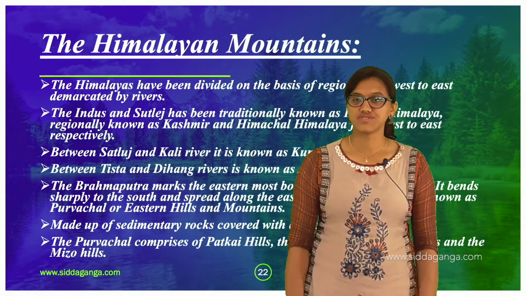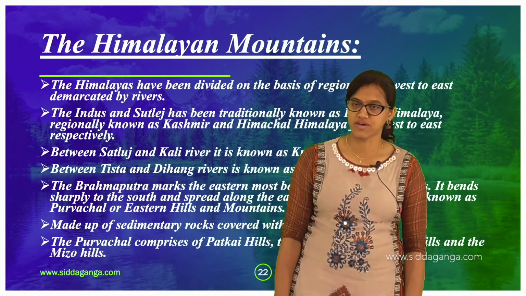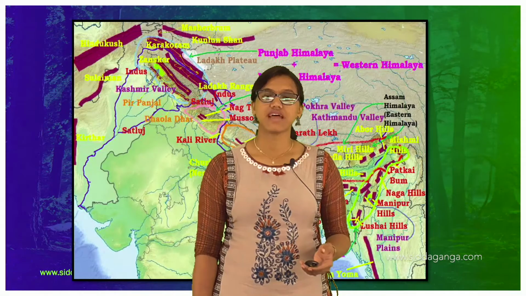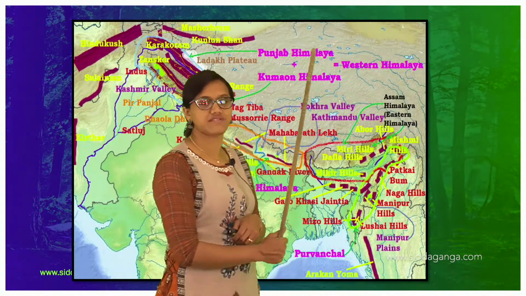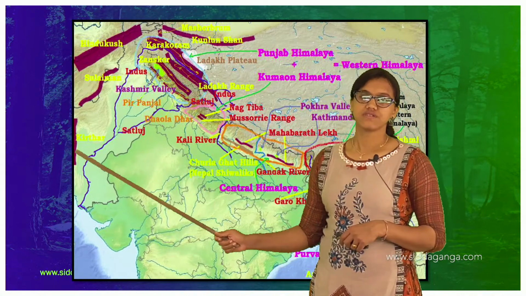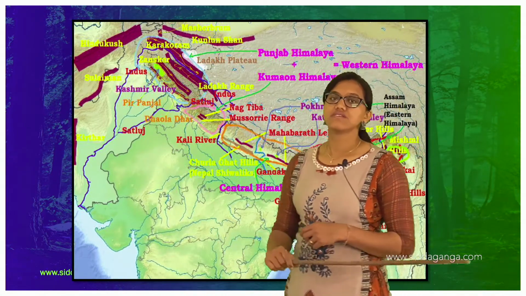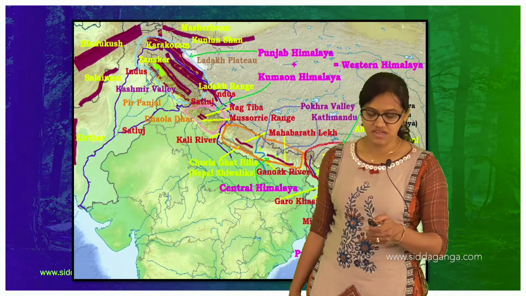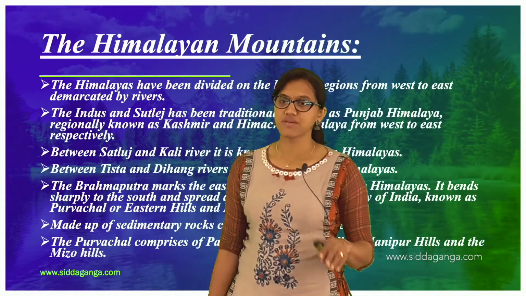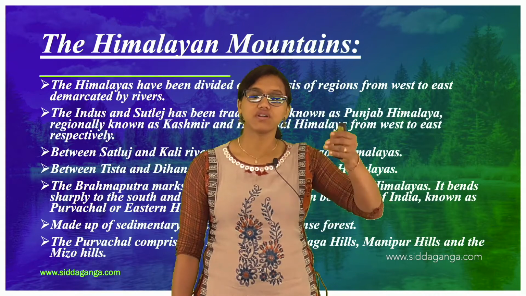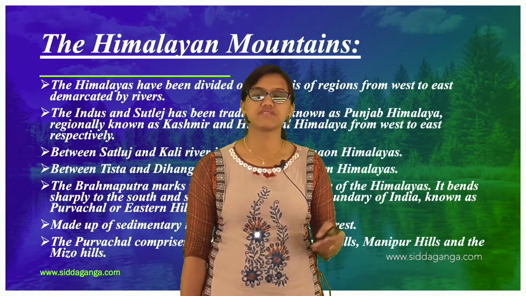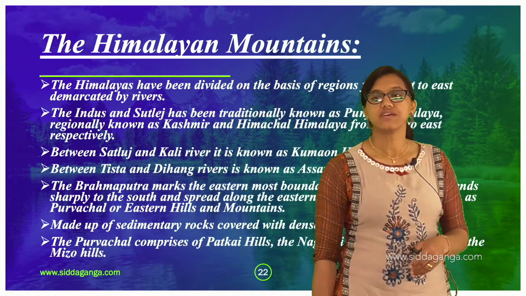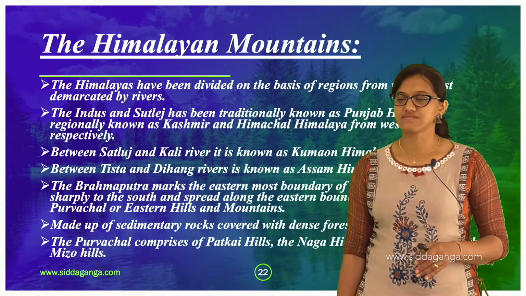And the Indus and Satluj has traditionally been known as Punjab Himalaya. So the Indus River and the Satluj River. You can find the Indus River here, right? See here. So here you can find the Indus River. And the Satluj, in the same place here downwards. So these are considered to be the Punjab Himalaya. The ranges or mountains surrounding these two rivers, we call Punjab Himalaya, and regionally it is known as Kashmir and Himachal Himalaya from west to east respectively.